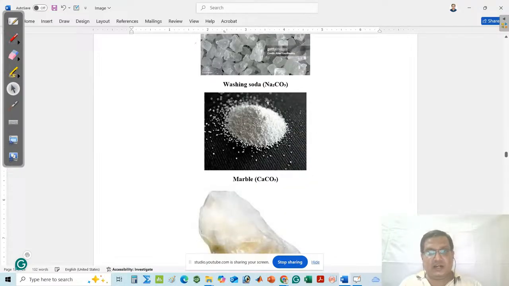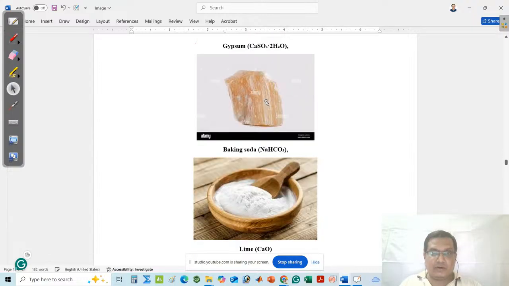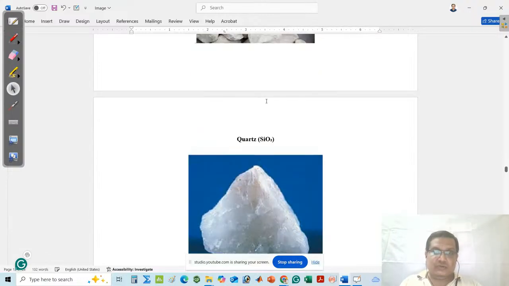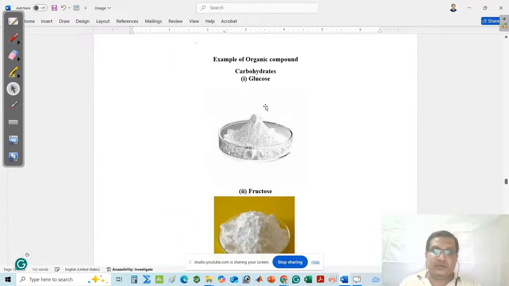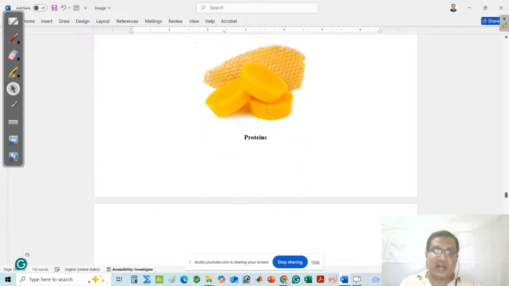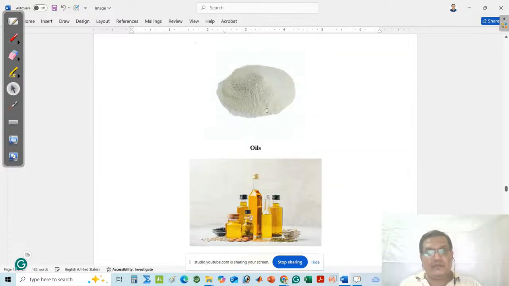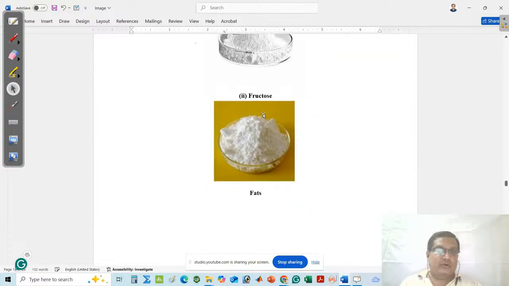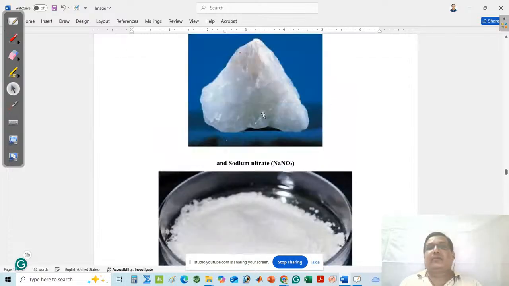Like that, you can think that washing soda is also a compound, marble, gypsum, baking soda, limestone, quartz, sodium nitrate, glucose, fructose, fat, oil, wax, protein, vitamin, all are said to be compounds because they are made by two or more elements in a definite proportion. Can you define? Can you classify how many types of compound?